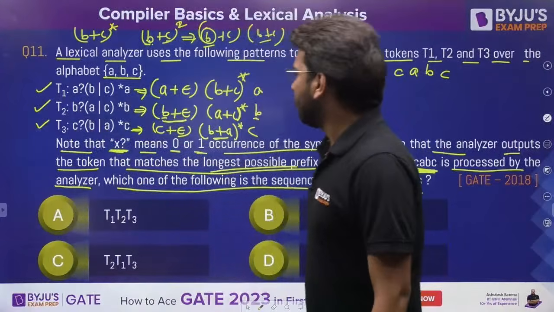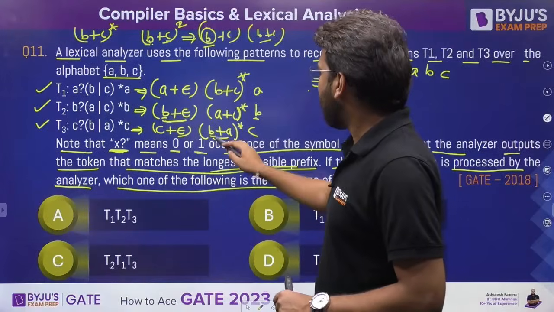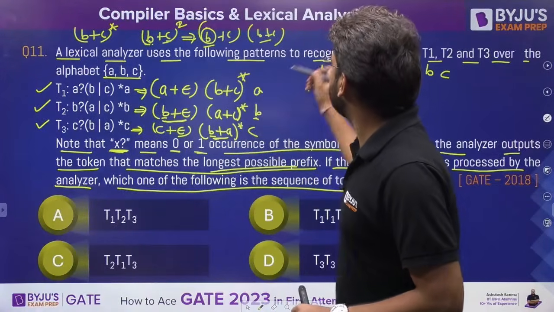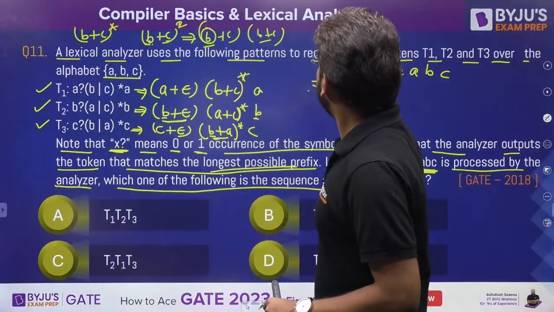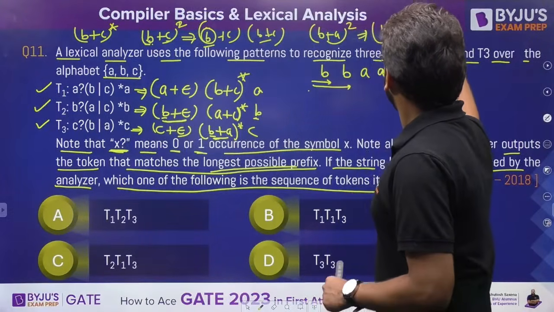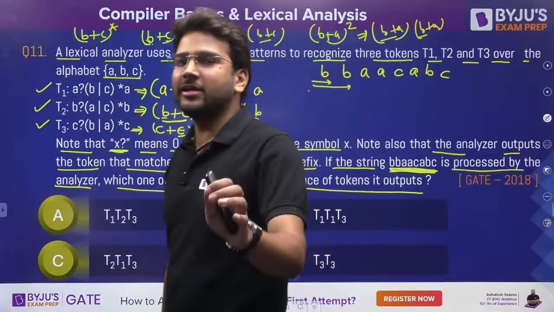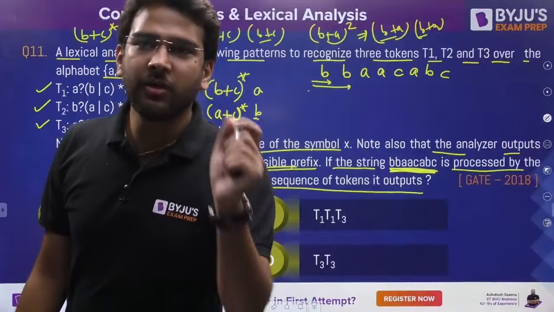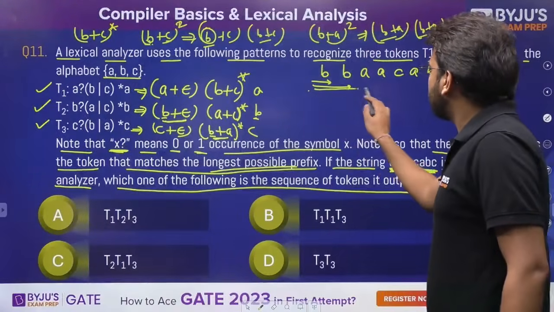What about T3? Now here I can generate a single B, and I can generate double B also. If I take (B plus A) raised to the power 2, I can generate B plus A, B plus A. That means B and B I can generate. So still I can start with any of the tokens T1 or T2 or T3. Is it clear? Let's go further.